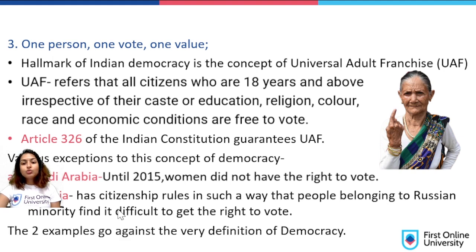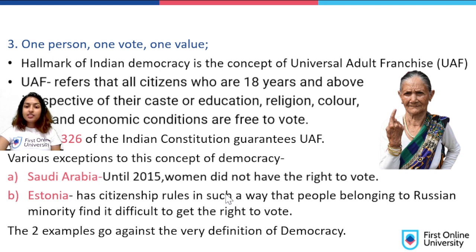So these two examples go against the very definition of democracy. They don't conform to the principle of one person, one vote, one value. There are some people being left out: in Saudi Arabia, women are being left out, and in Estonia, the Russian minority are being left out.